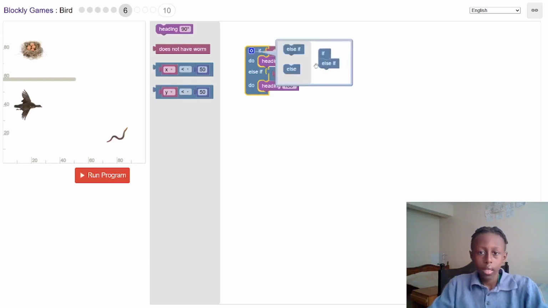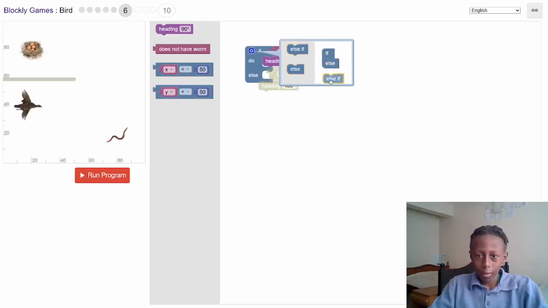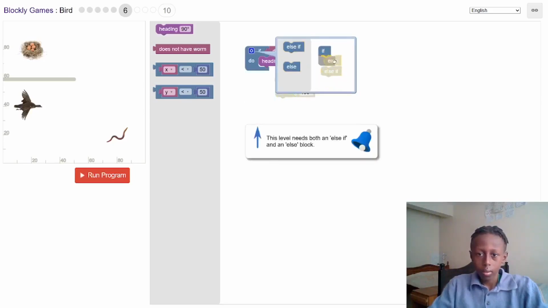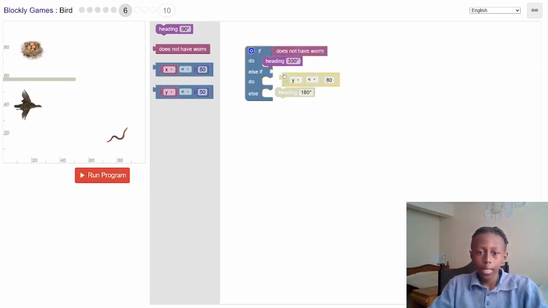So I definitely need an else block, and else if. Perfect. This one, I have to get it now. Can't I put the else if? Just wait a second. Okay, let's put everything back to its place.